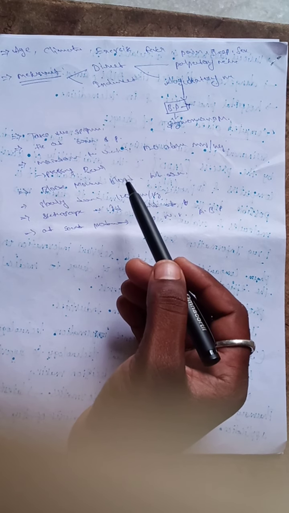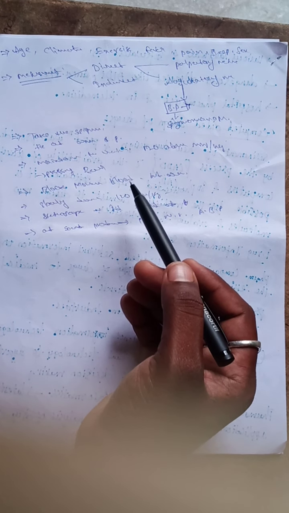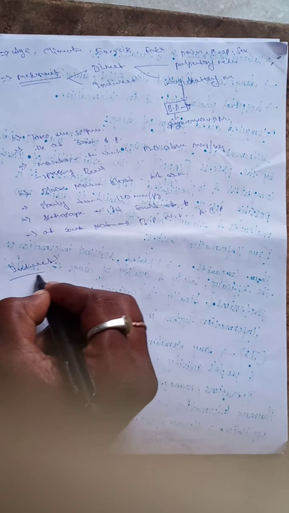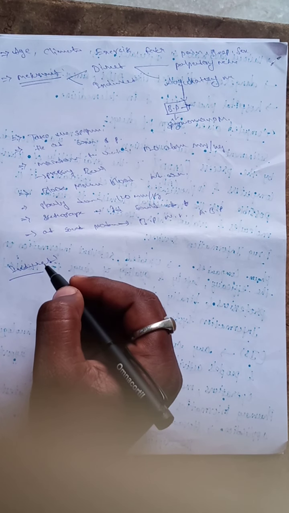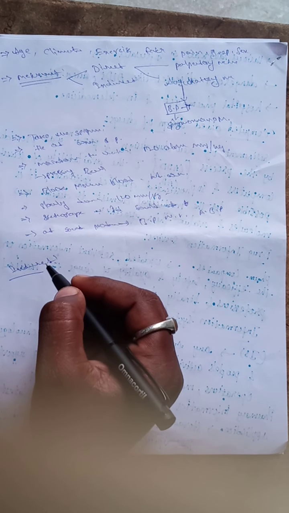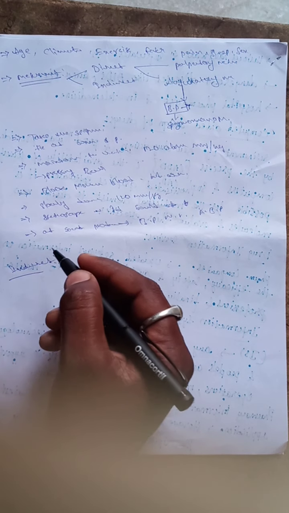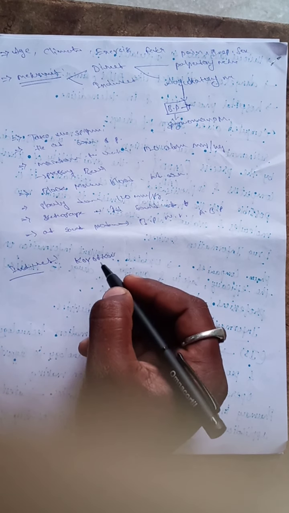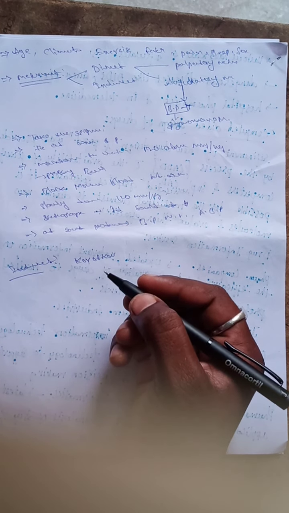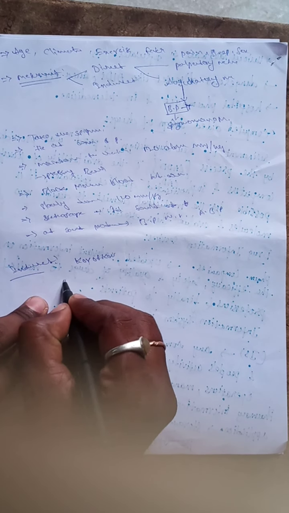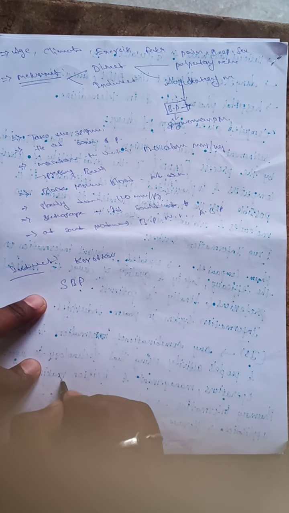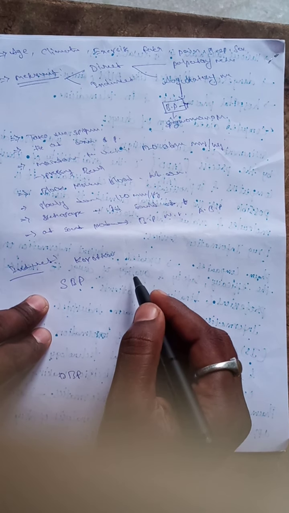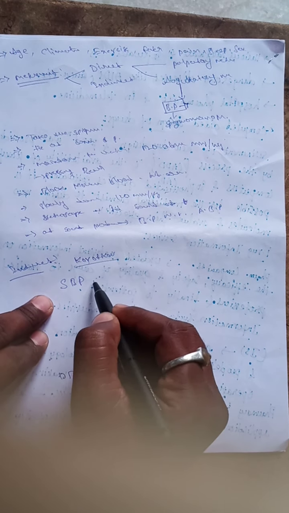And the next topic is the measurement's second type, the indirect method. The indirect method is detected by the Korotkoff method. In the Korotkoff method, one is SBP and this one is DBP, systolic and diastolic blood pressure. The systolic and diastolic method was described by Korotkoff, a Russian scientist.